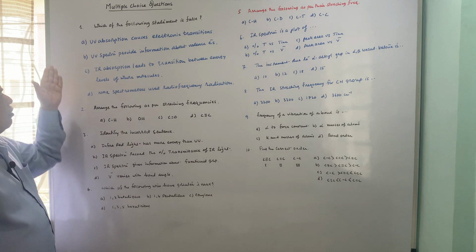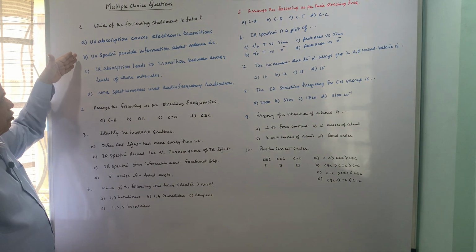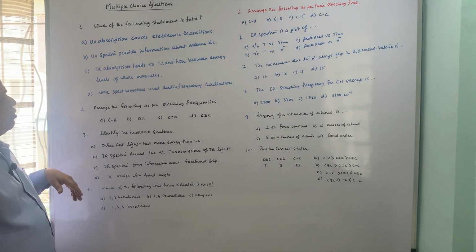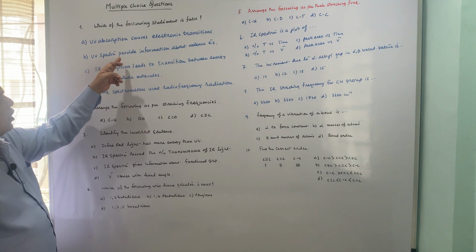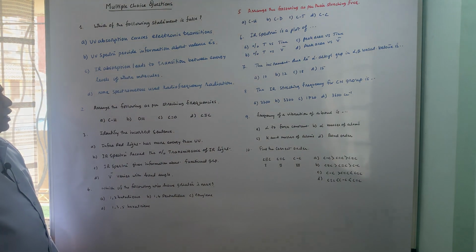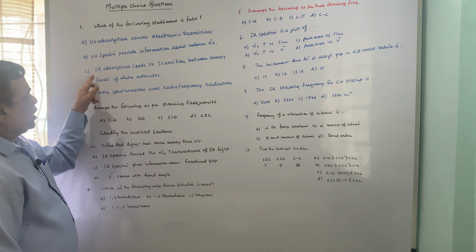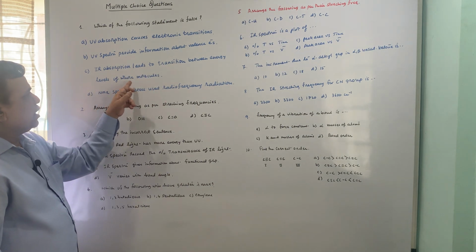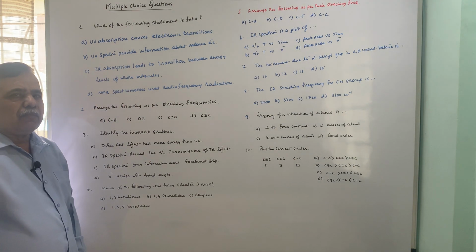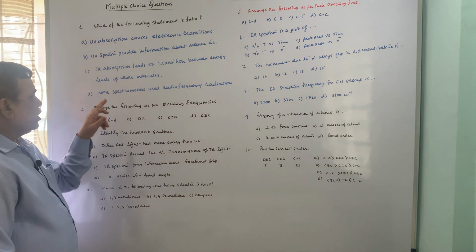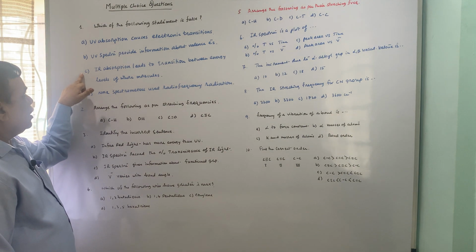So this is correct. UV spectra provide information about valence electrons. Valence electrons, n to pi star transition you can find out, so that is correct. Higher absorption leads to transition between energy levels of whole molecule. This is wrong. Higher refers to the vibrational energy levels, not the whole molecule. So this is the incorrect statement. NMR spectrometers use radio frequency. That is also correct. So this is the incorrect statement.